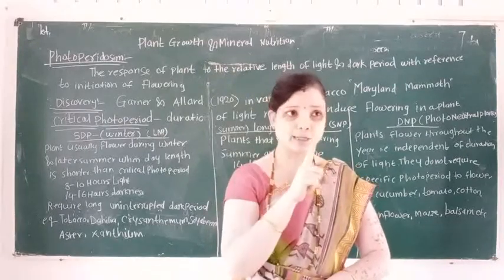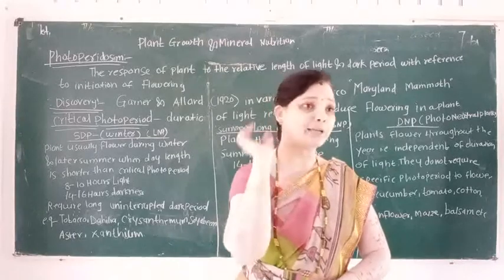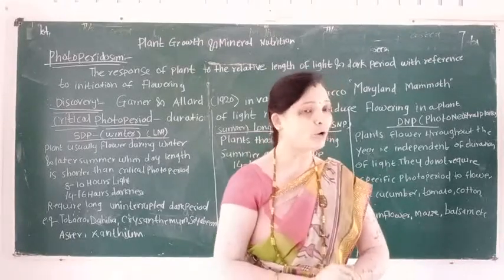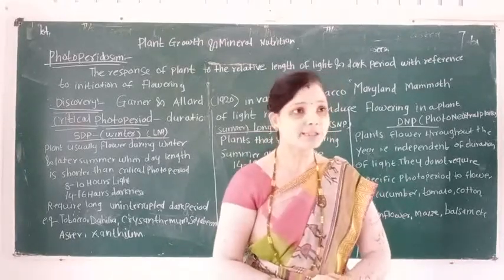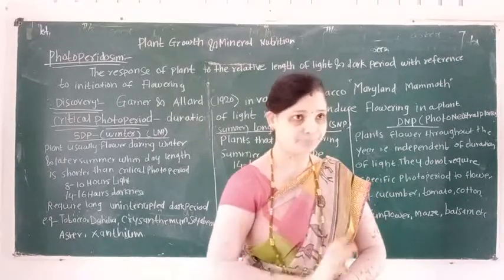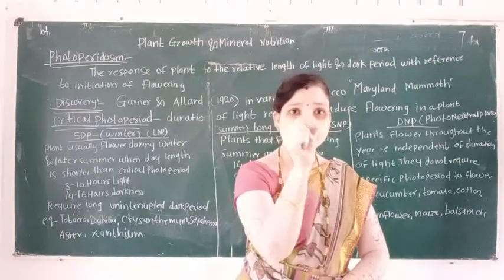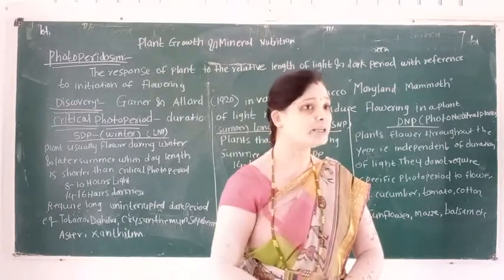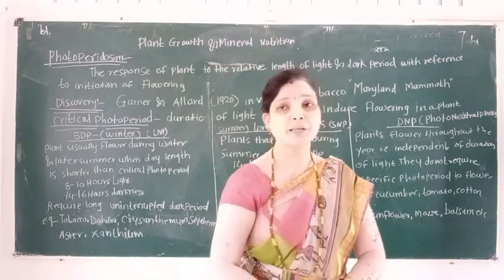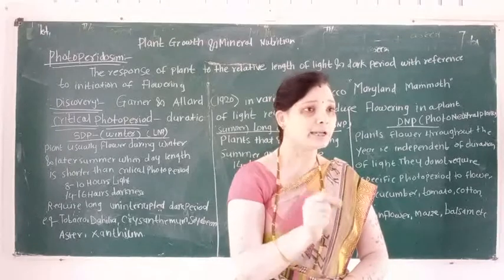First type is known as short day plant, SDP. SDP means short day plant. Second category is called LDP. LDP, that is long day plant.